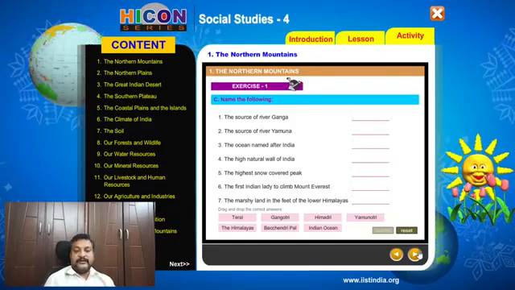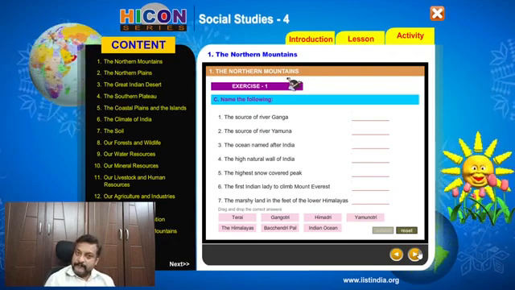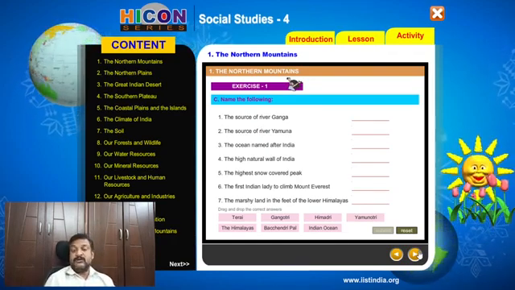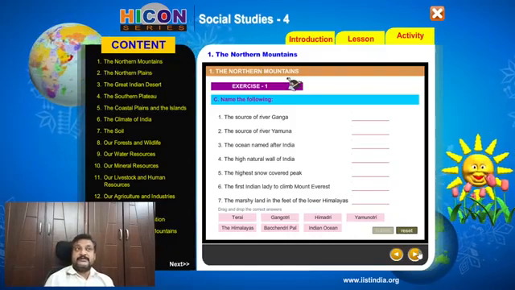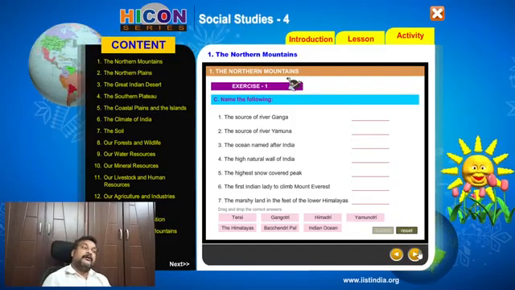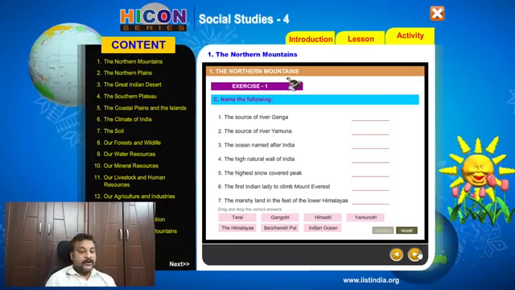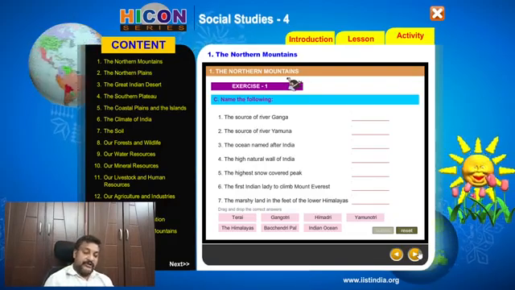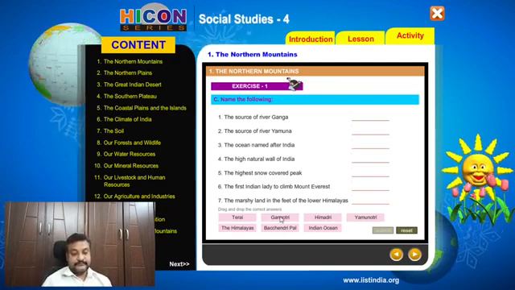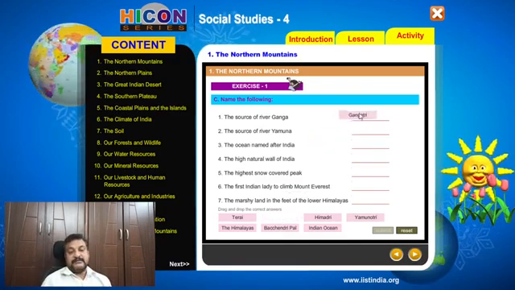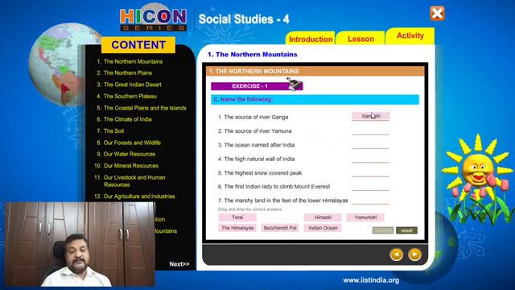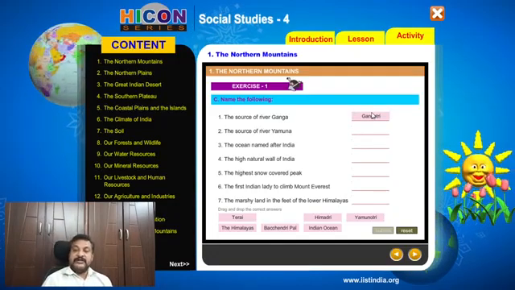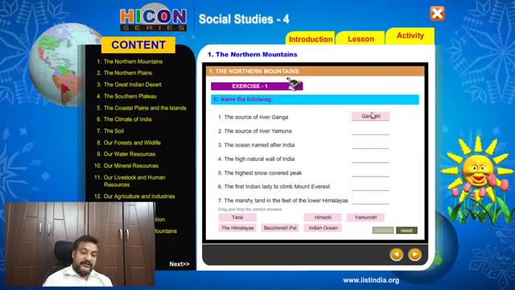So the first one is a source of river Ganga. We have seen in the lesson there is a glacier, a slow moving river of ice known as Gangotri, from which the river Ganga originates. So let us check whether we have Gangotri over here. Yes, this is Gangotri. So Gangotri is the place from where river Ganga originates. So that is known as the source of Ganga.